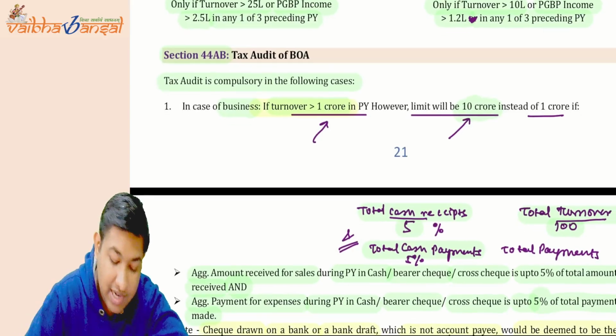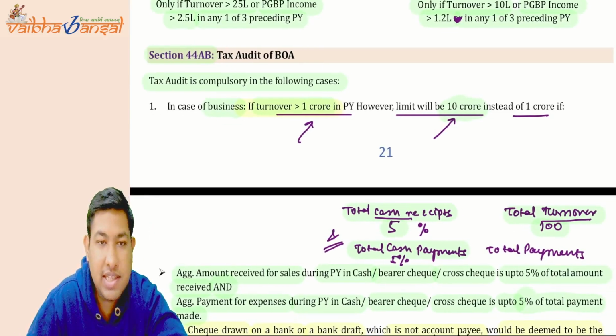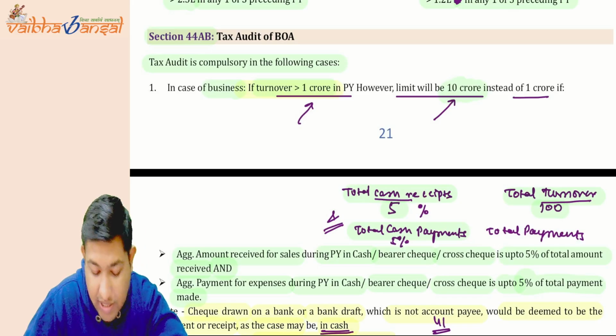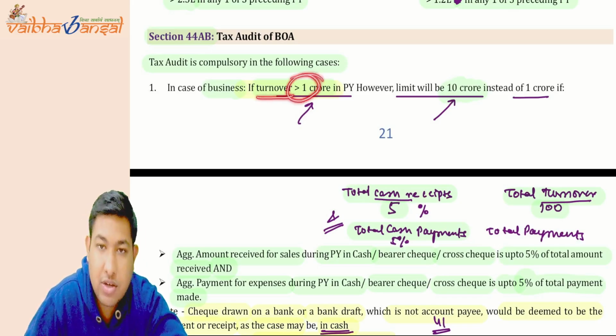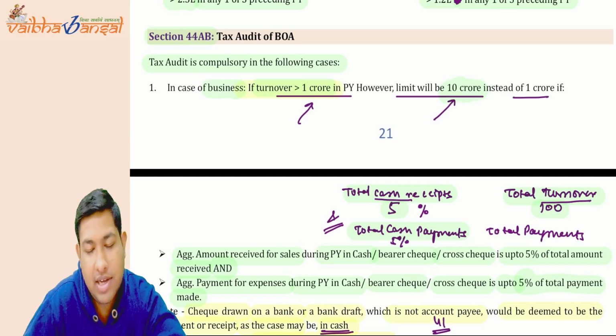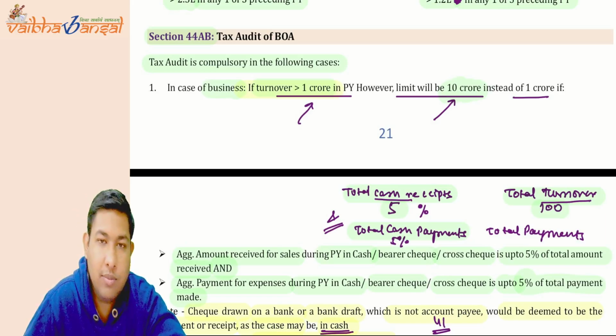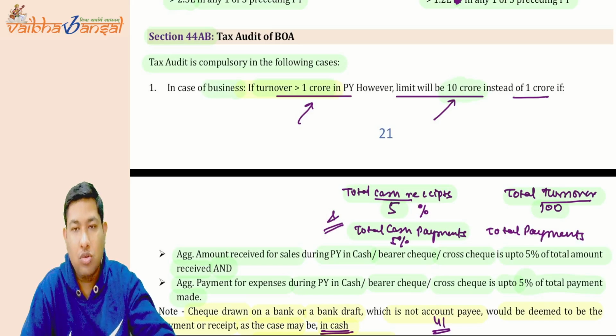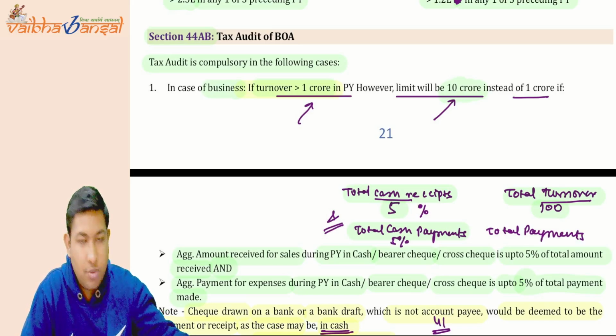Now coming to the tax audit. What is the tax audit? If the turnover is exceeding 1 crore rupees in the previous year, in case of a business, you have to conduct the tax audit. Okay, you have to audit your books of accounts.